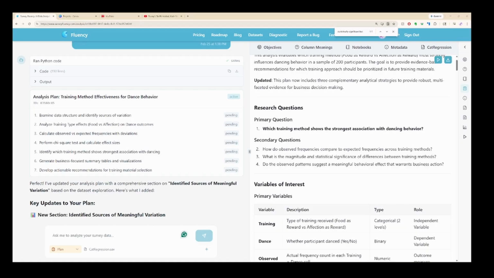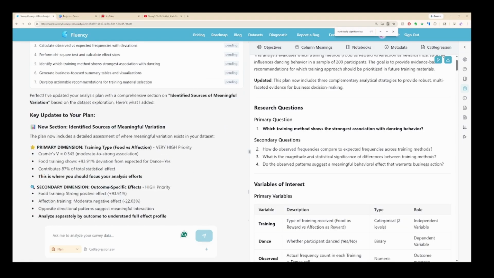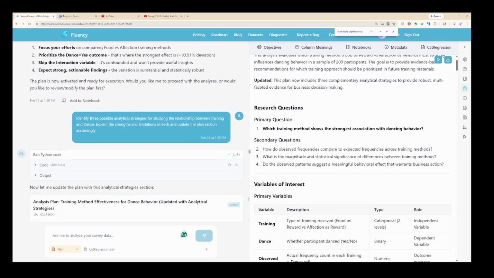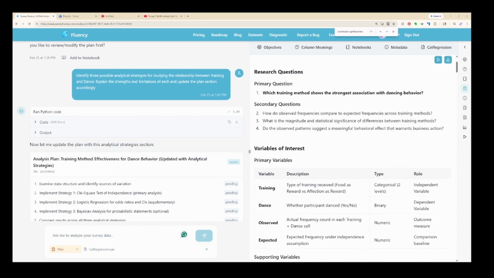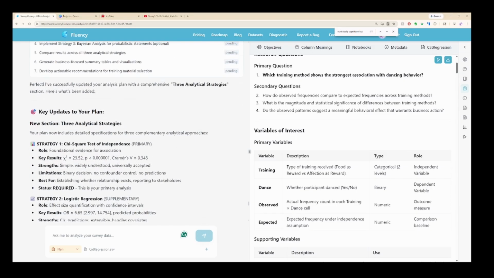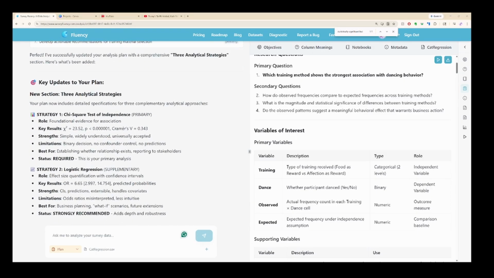You can also ask the AI to suggest multiple approaches. As you can see when I scroll down here, I asked for 3. I said, identify 3 possible analytical strategies for studying the relationship between training and dance. Explain the strengths and limitations of each and update the plan section accordingly. And as you can see over here, it did so. It provided us 3 methods. It's updating the plan. It gives us key updates. And this is a much better way for us to formulate a research plan.